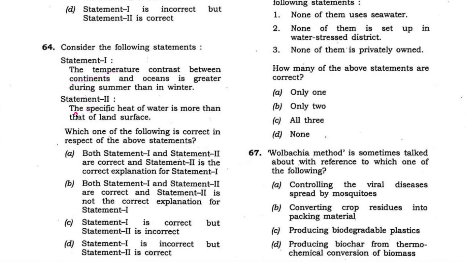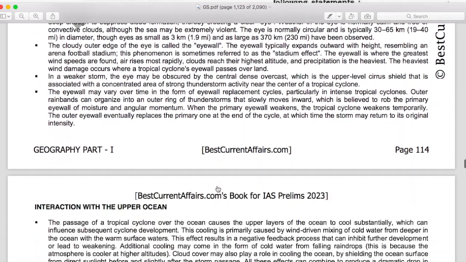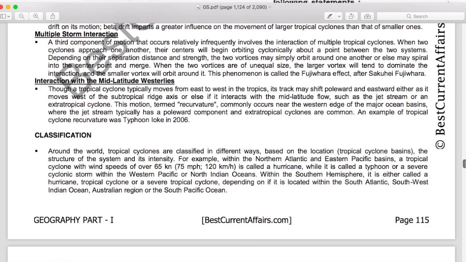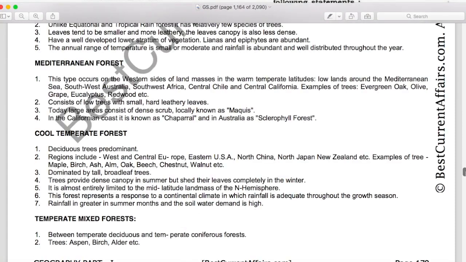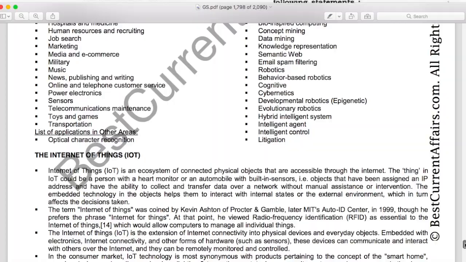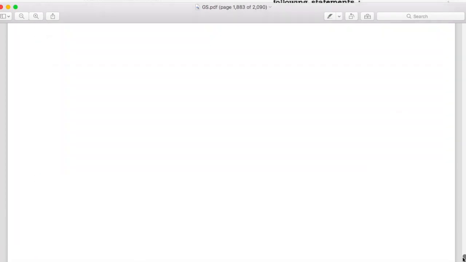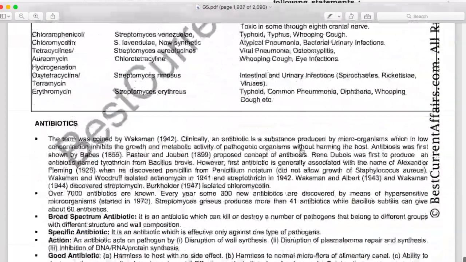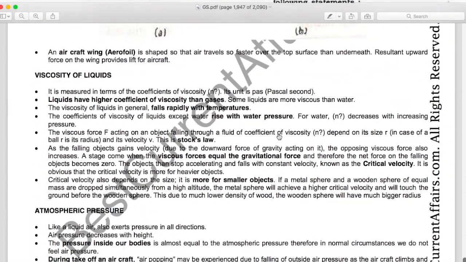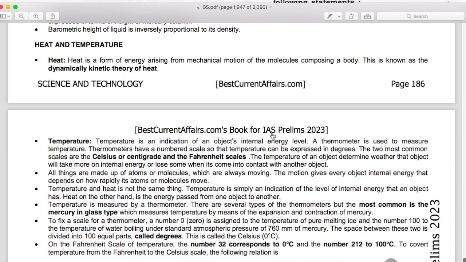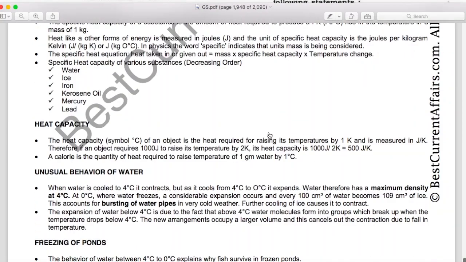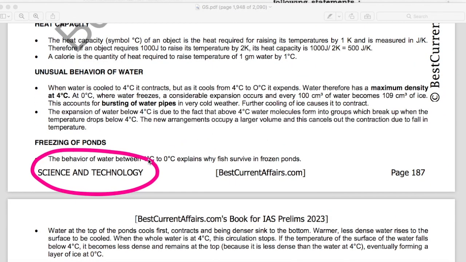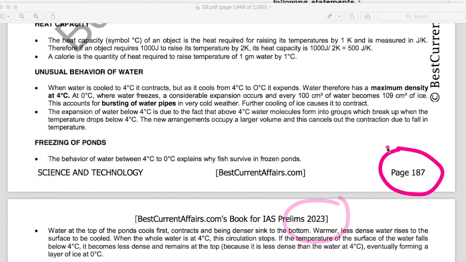Now take the second statement, that the specific heat of water is more than that of a land surface. This statement is also correct. Now see this fact in our science book, page number 187. This is our science and technology book for IAS Prelims 2023, page number 187.